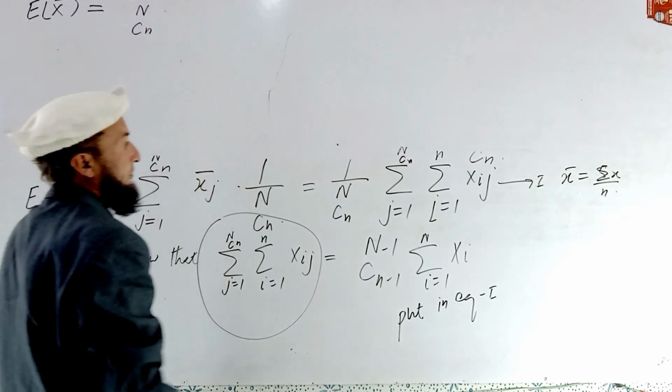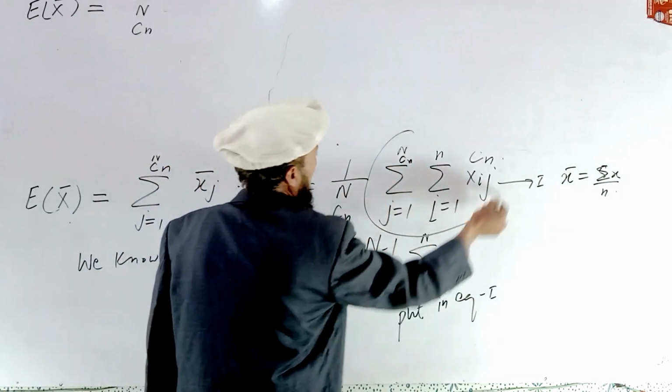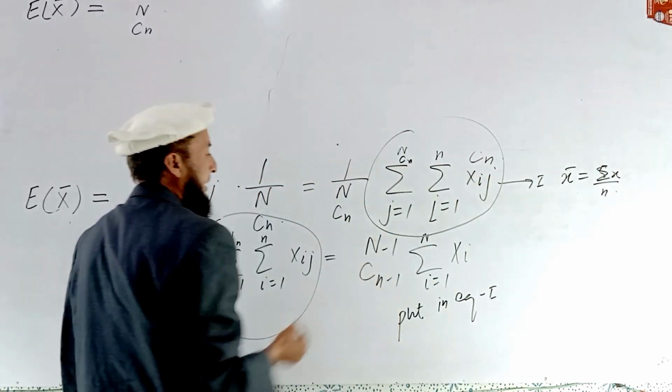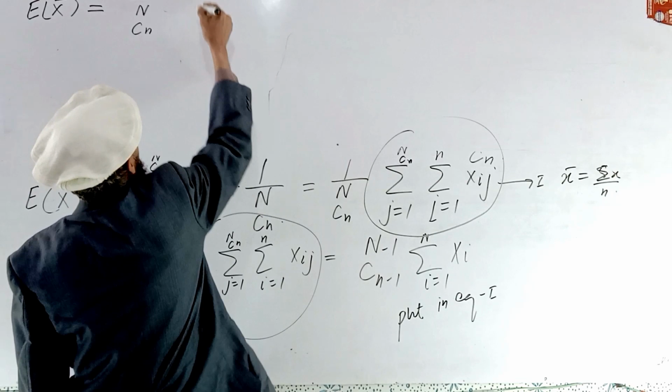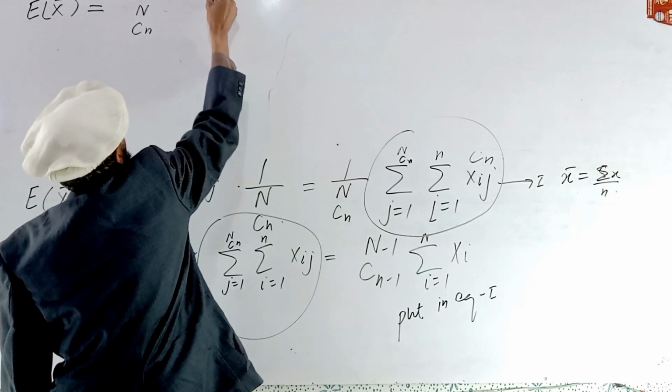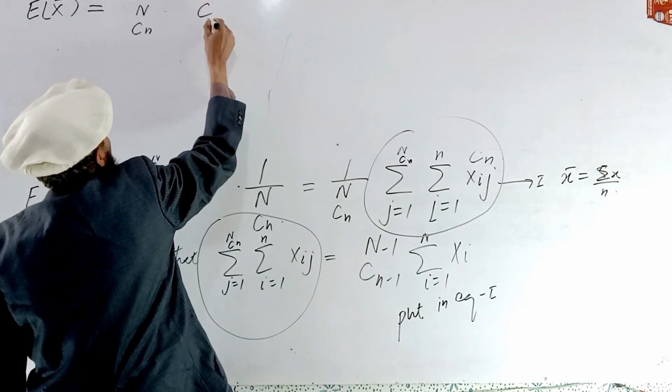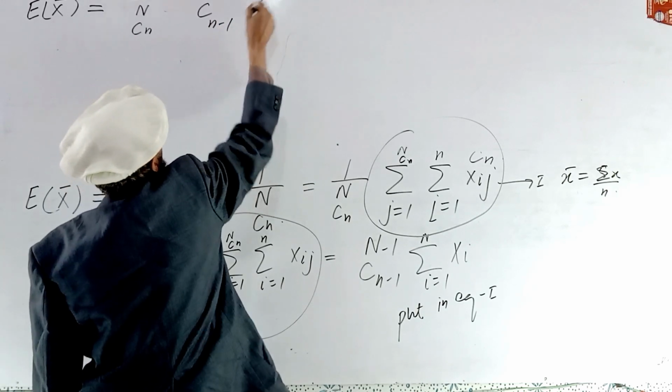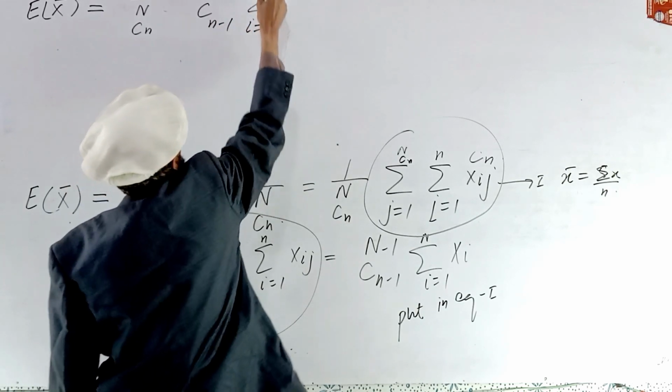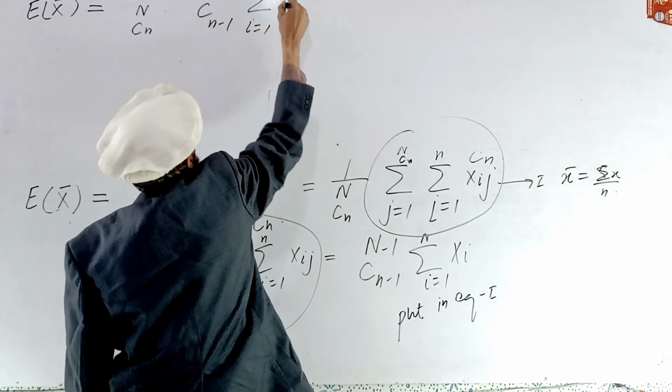In place of this term, we put the value of N minus 1 combination n minus 1 times summation i is equal to 1 up to N of x_i.